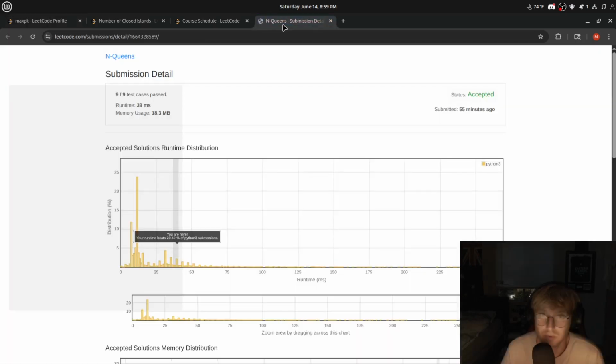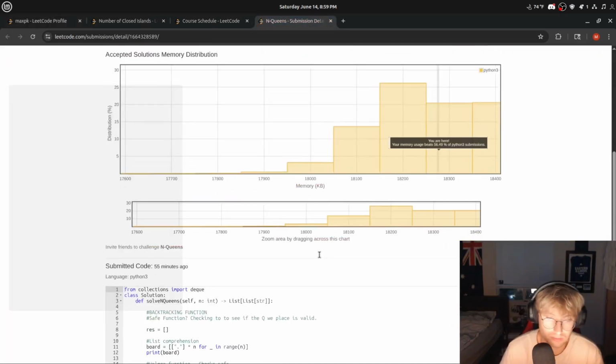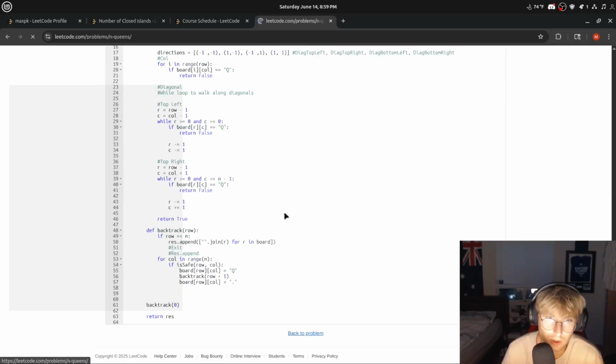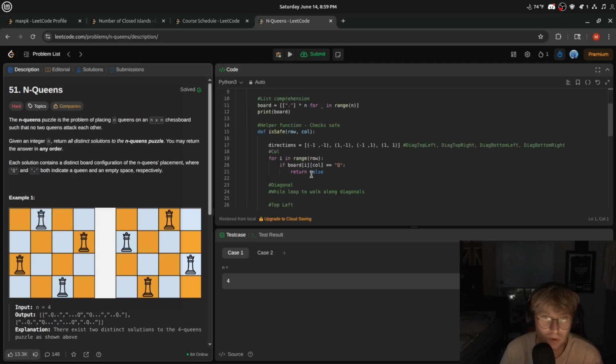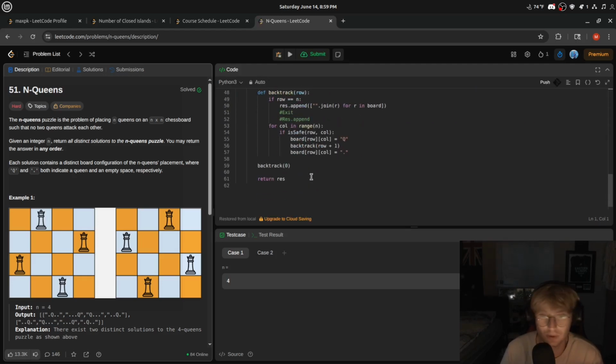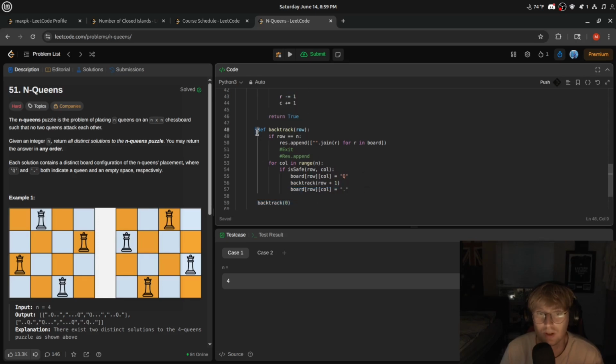Then we did an N-Queens problem, and this problem took probably an hour and a half. This is a really tough problem. I do kind of struggle with backtracking problems in general. I am decent at it, but just thinking about it in the right way was tough.